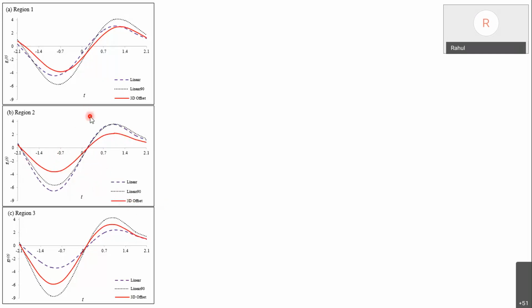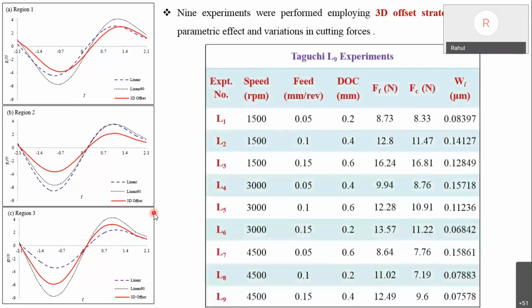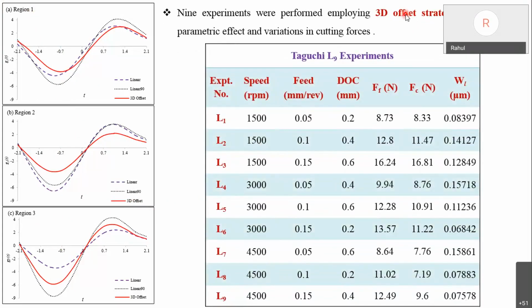Here both roughness and tool wear we have to minimize. If we consider all three at a time, this red line is best, and the other is second. Combining and considering all results obtained for all three regions, we could say that 3D offset is the best finishing strategy. Okay, so this is the first part we completed.